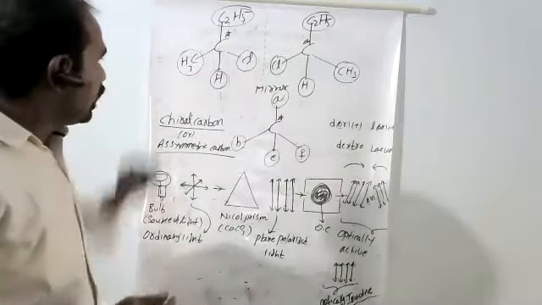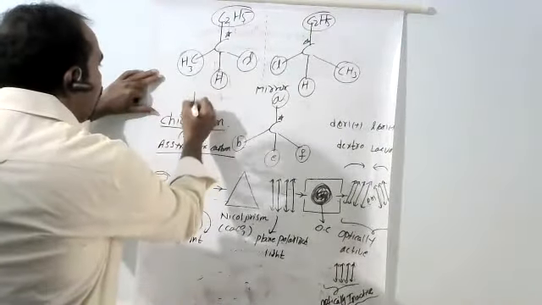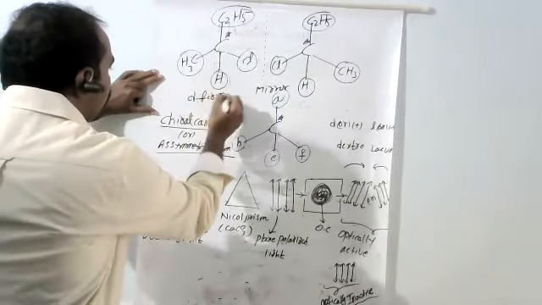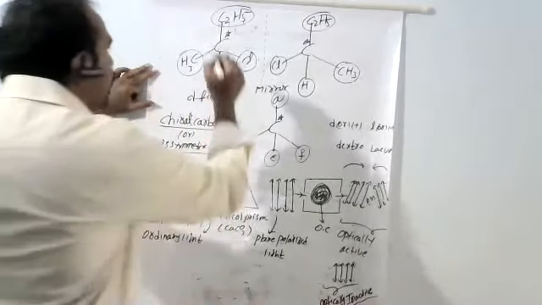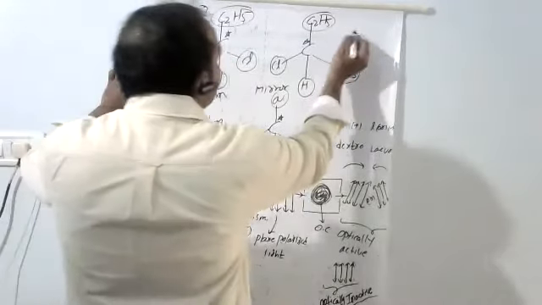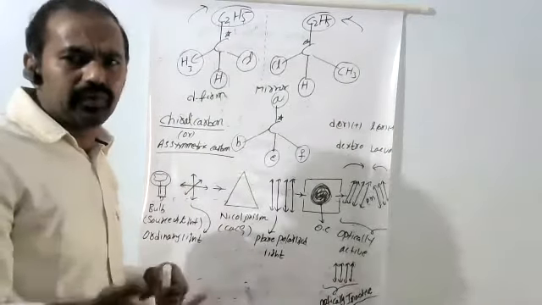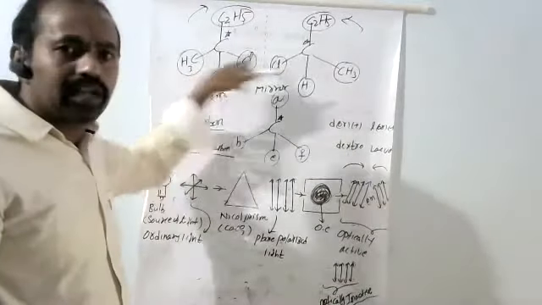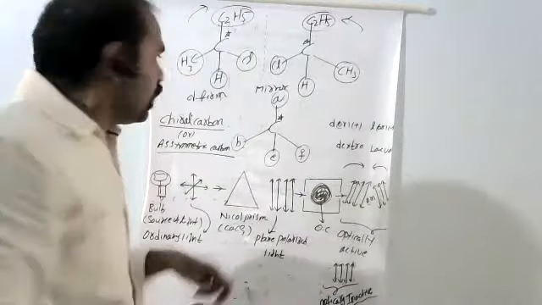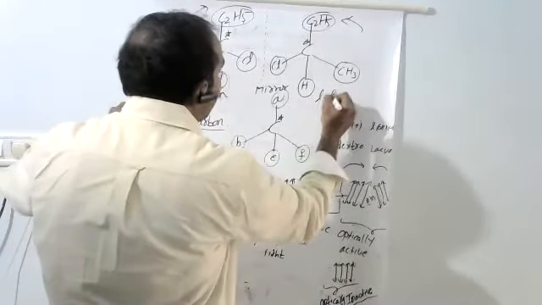Now, if this compound is a dextro compound, the B form, if it rotates the plane polarized light clockwise, automatically the other rotates anti-clockwise. Opposite: if one is clockwise, the other is anti-clockwise. So these isomers are called the D form and the L form.